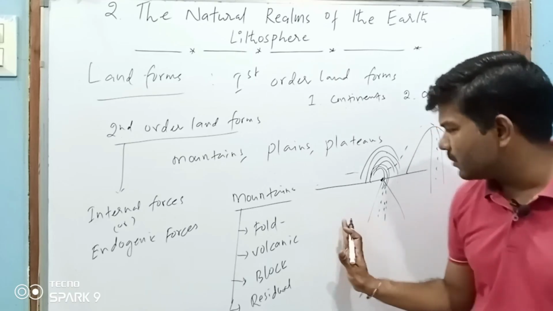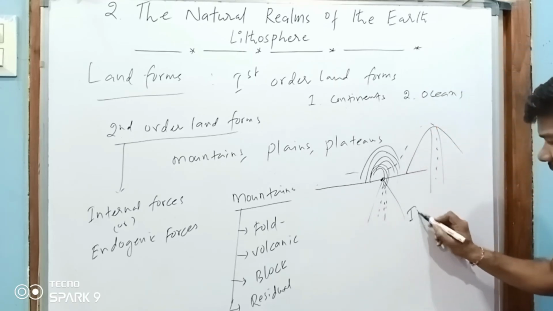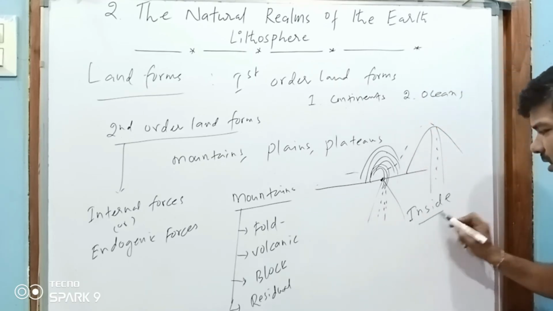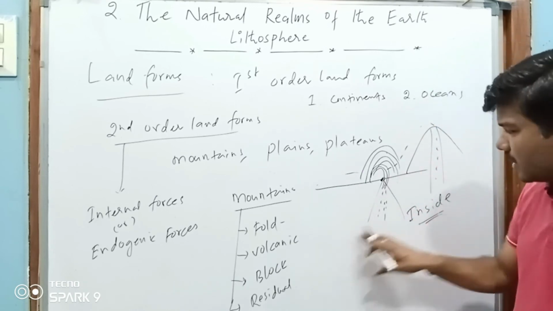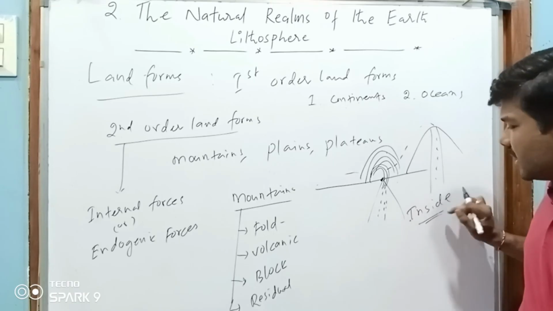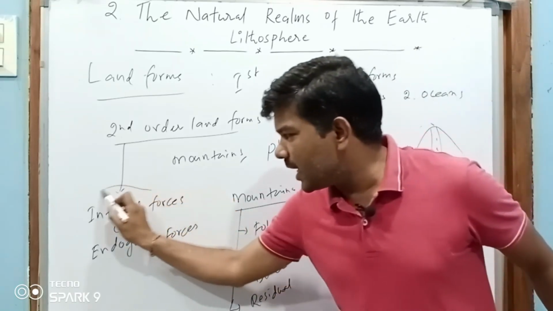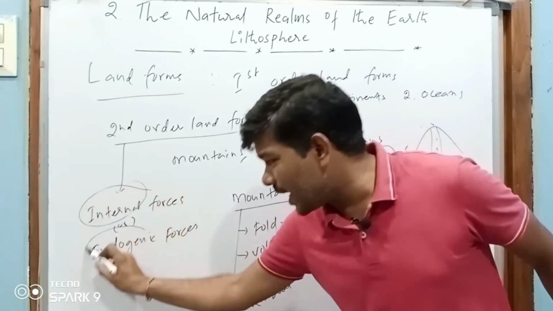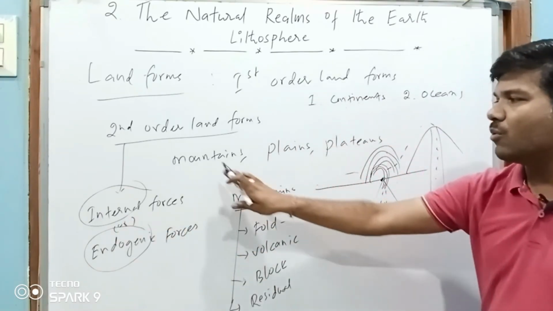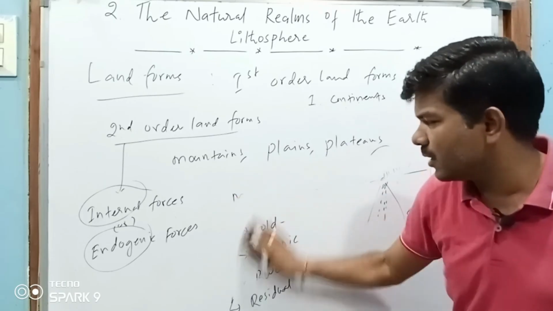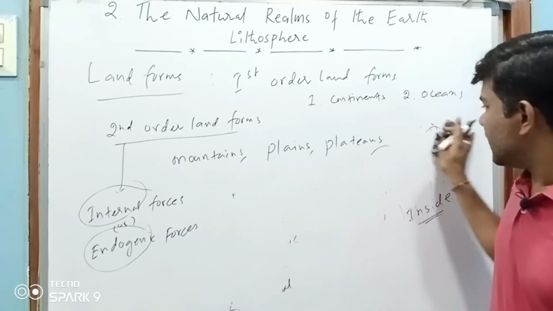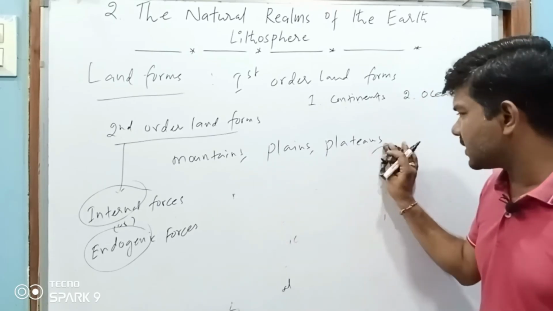So what did you observe from this? All these changes were happening inside the earth. So due to the internal forces, the endogenic forces, these mountains were formed. Mountains are formed due to the inside forces.